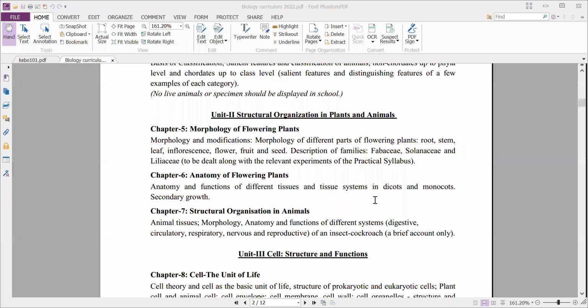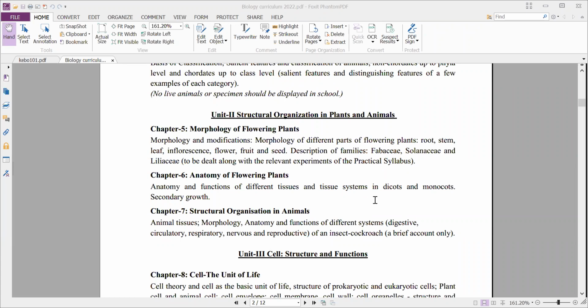And next we'll also study about monocot root, monocot stem, monocot leaf, dicot stem, dicot root, and dicot leaf. And what is their difference?